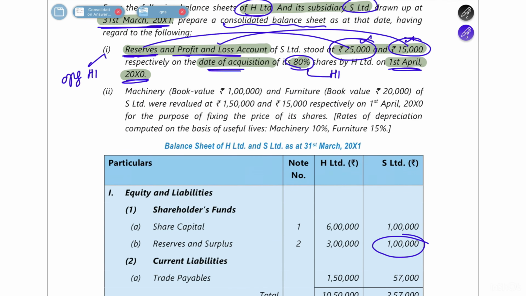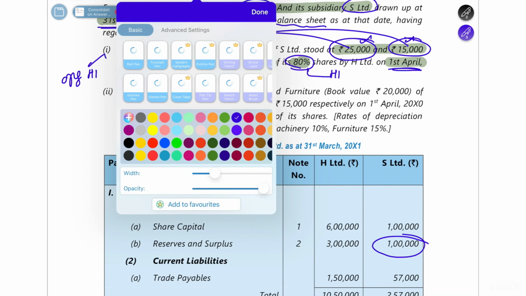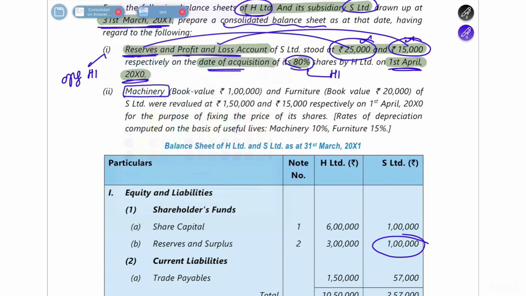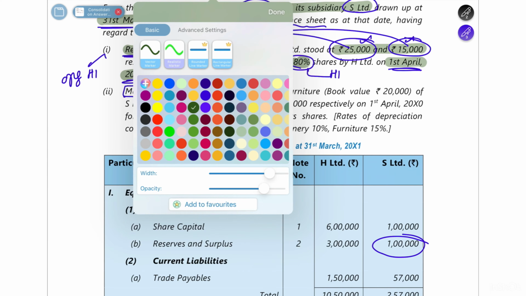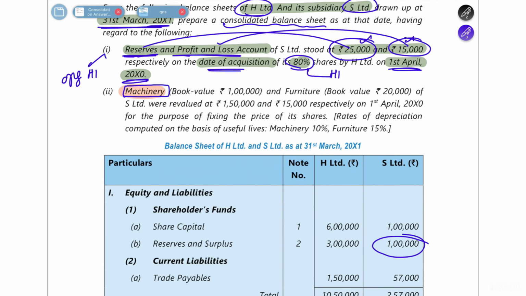So here they have told first about machinery. What have they told? Let's see. They have said that there is a machinery and the book value of the machinery is 1 lakh. Okay, and they have revalued it for 1,50,000. And then they are saying that this revaluation happened on the date of acquisition itself. Okay, and the rate of depreciation of machinery is 10%. So first let's solve this, then we'll move on to the furniture part.